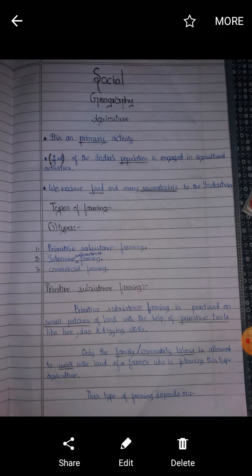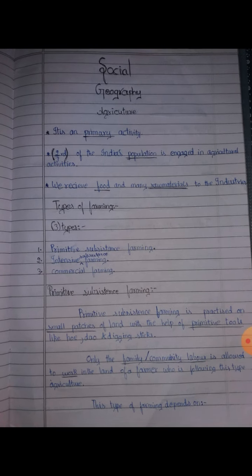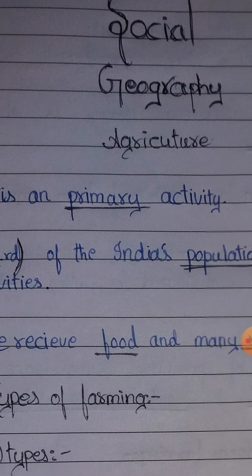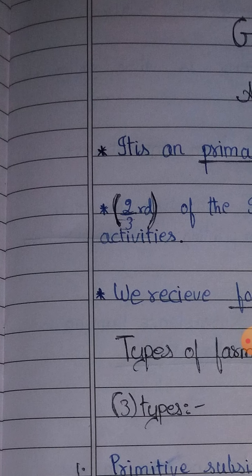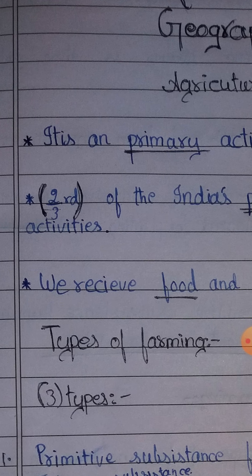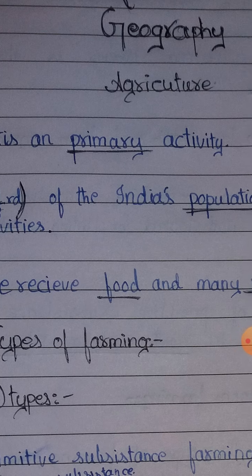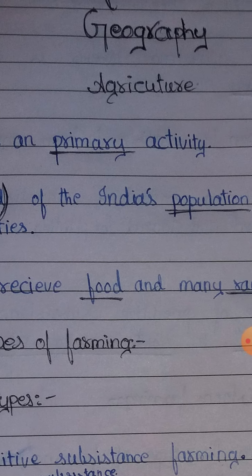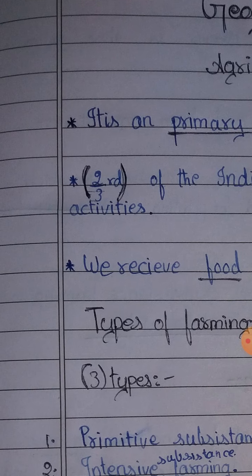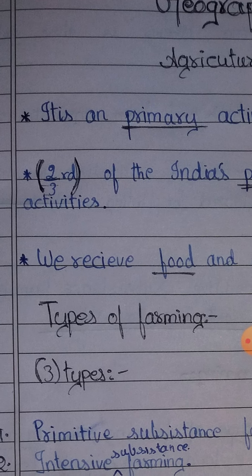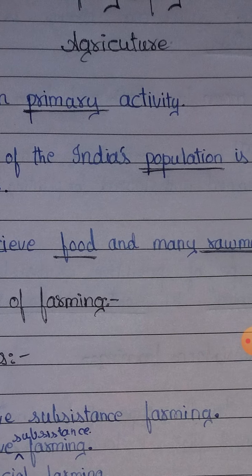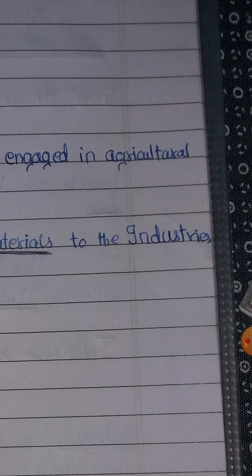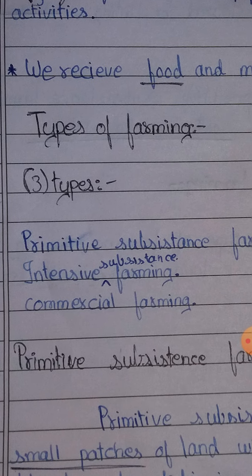So agriculture is a primary activity, and two-thirds of India's population is engaged in agricultural activities. India has a vast population, and in agriculture, we receive food and raw materials for the industries.